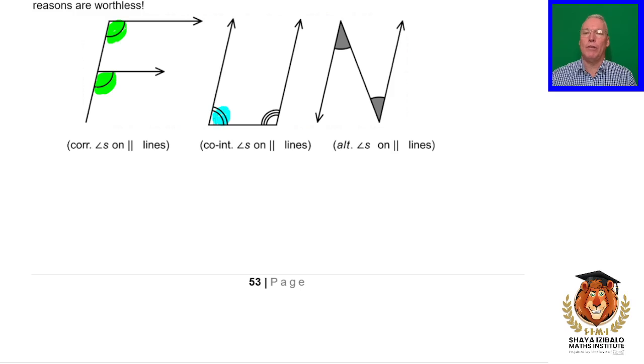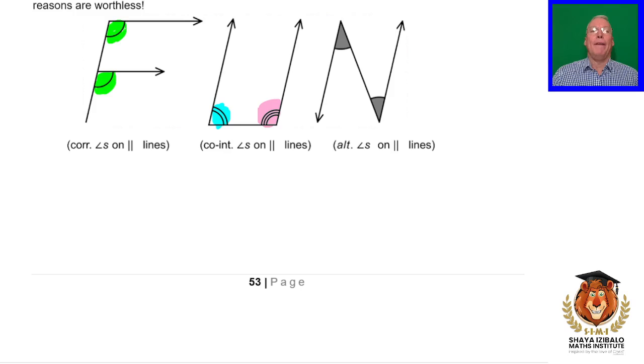I'm not going to use the same color on these two because they're actually not the same size. This pink one is obtuse and the blue one is acute, but they will be supplementary. They will add up to 180 degrees if the lines are parallel, and if they do add up to 180 degrees, then the lines will be parallel.